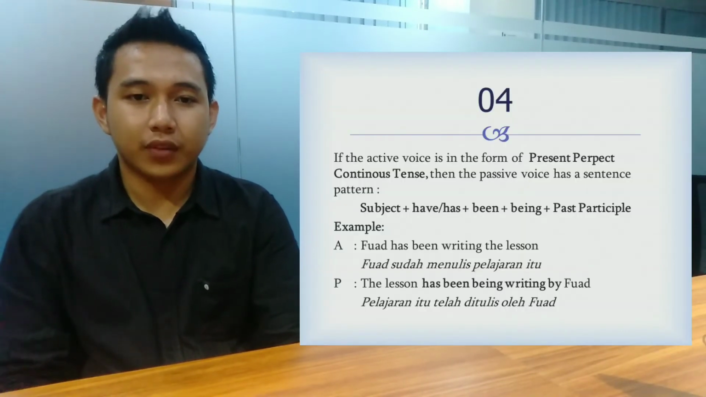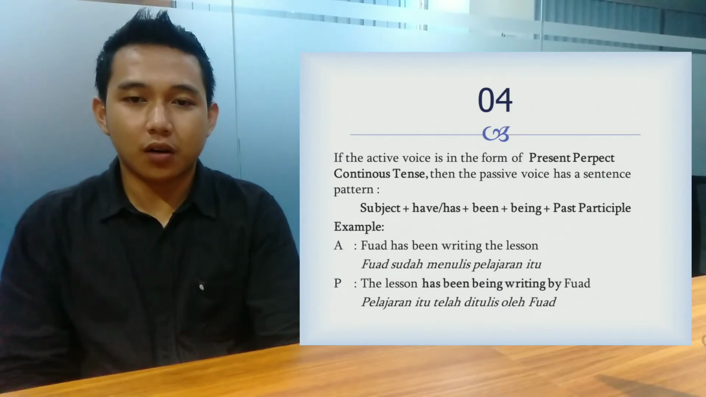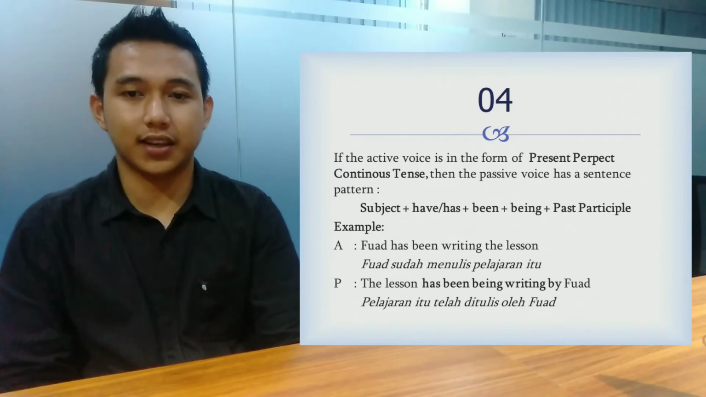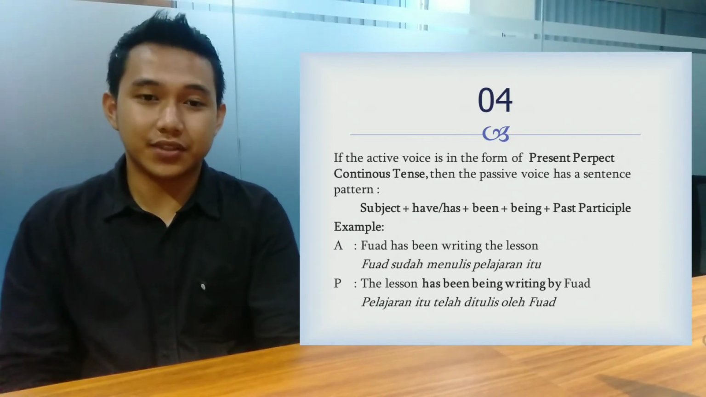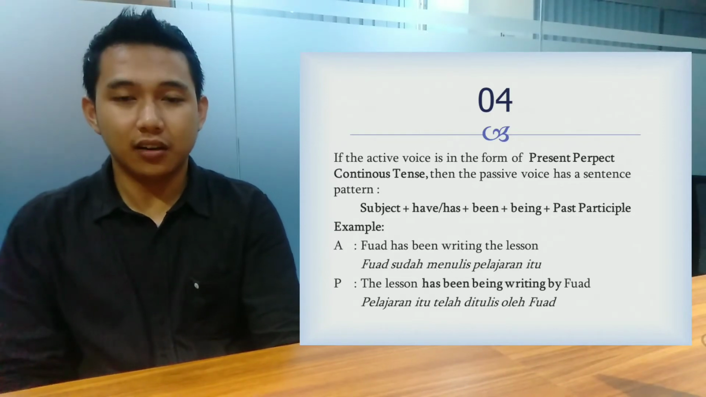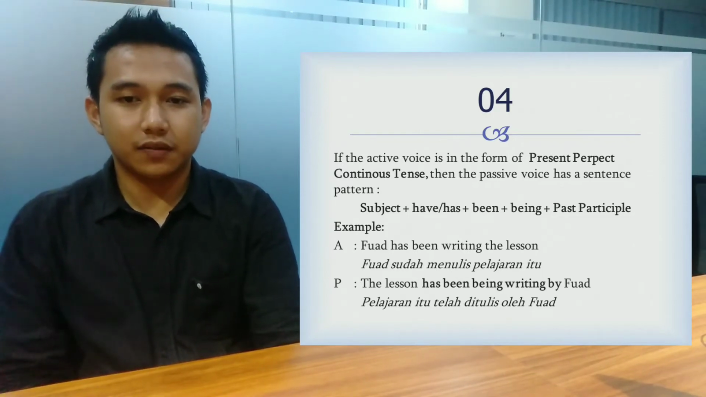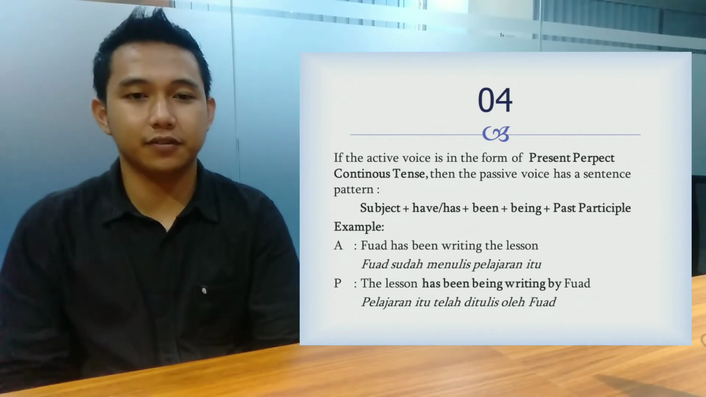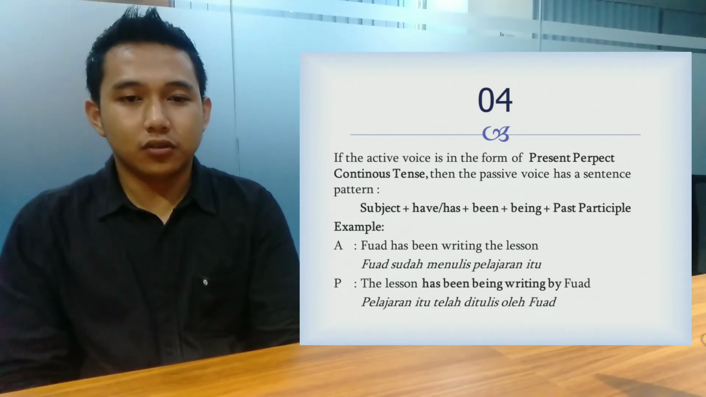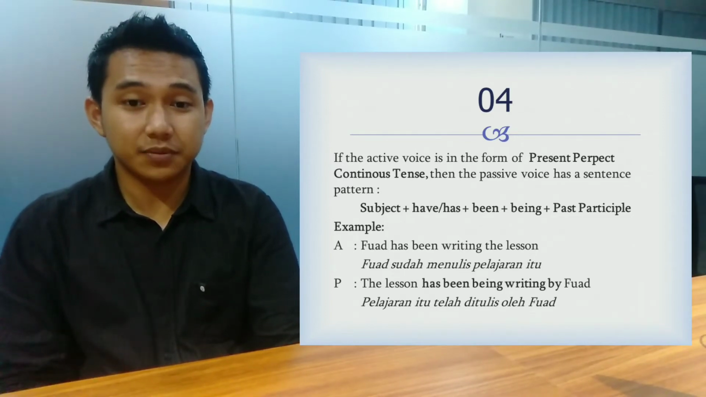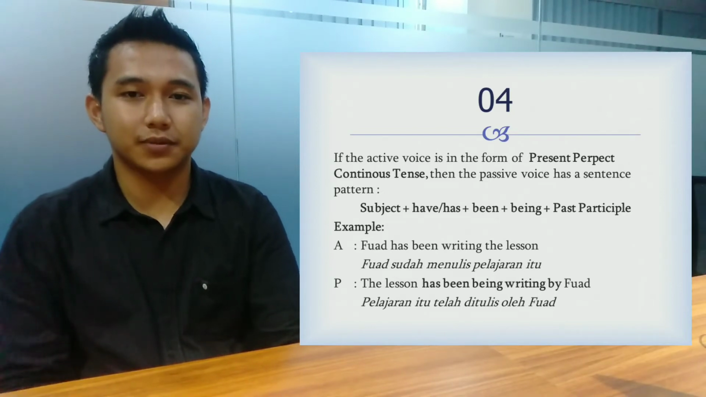Next, 4. If the active voice is in the form of present perfect continuous tense, then the passive voice has the sentence pattern: subject plus have or has plus been plus being plus past participle. And for example, Fuad has been writing the lesson, and the lesson has been written by Fuad.